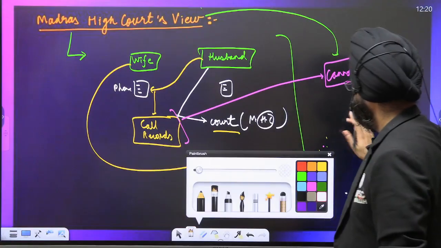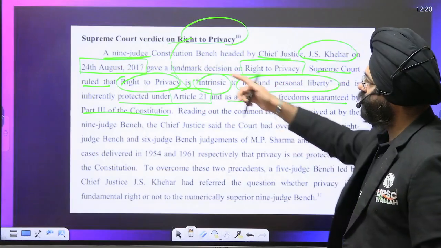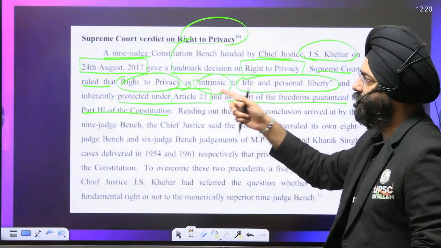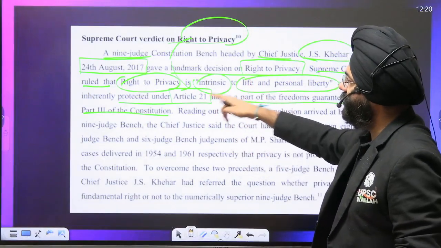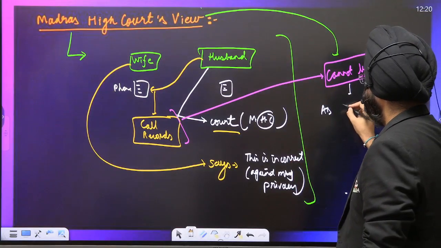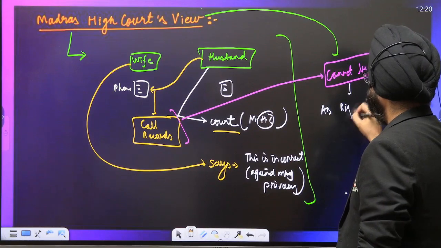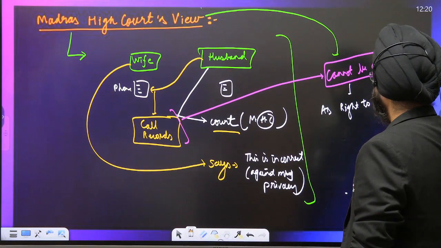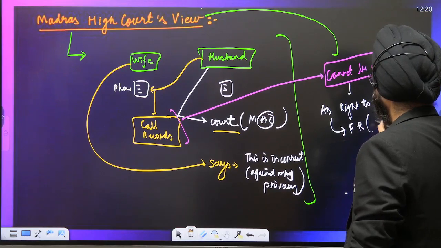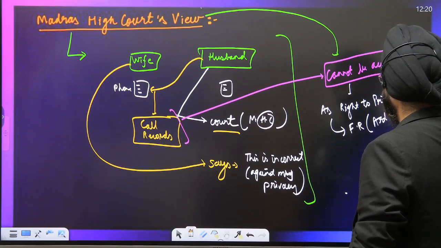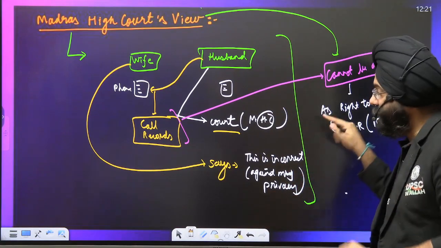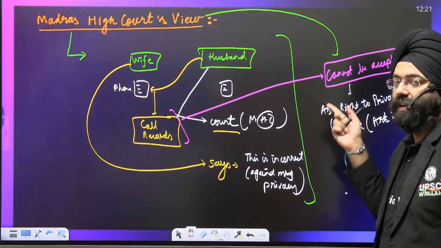Because in the 2017 judgment, we talk about the right to privacy under Article 21. Right to privacy is a fundamental right under Article 21. Now, taking out the records of your wife goes against the right to privacy of the wife.